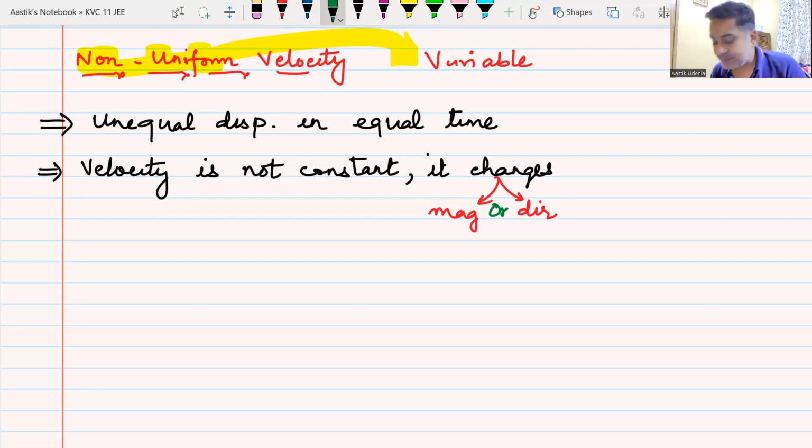Now, can you give an example of a motion where it is only changing in magnitude? Can you think of a motion in which velocity is only changing in magnitude? It is not changing in direction. No one can think of one.